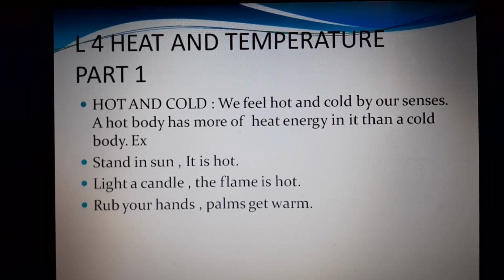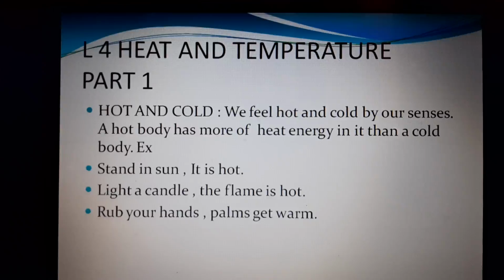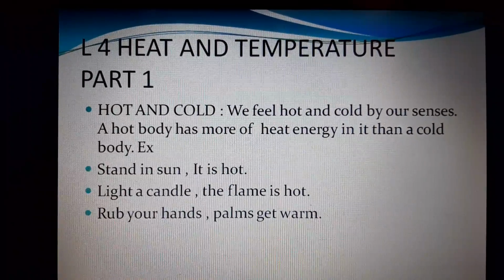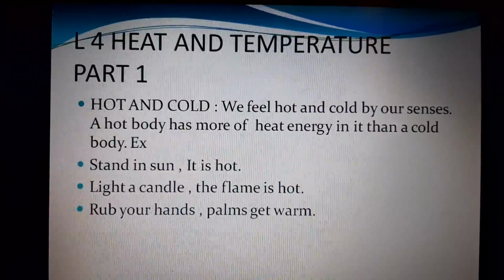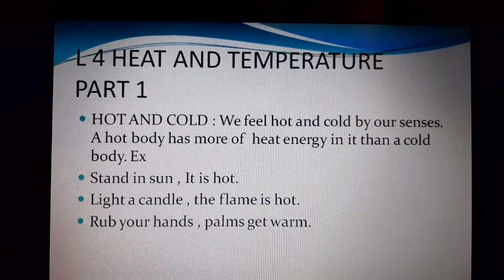Good morning, class. Today we are going to start lesson number 4, that is heat and temperature. And today we are looking only at part 1, meaning half of the chapter. The concept of hot and cold.